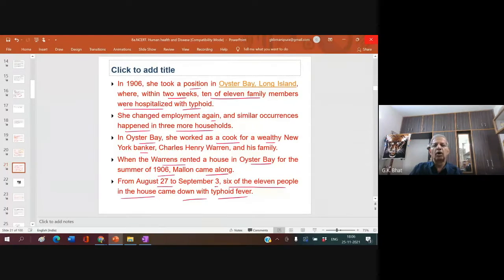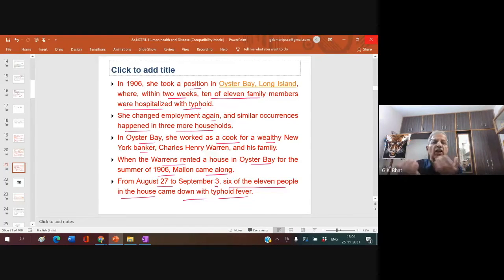Wherever she used to work, she used to pass on typhoid. You know what used to happen? Navya, she never used to wash her hands properly. After cleaning, she used to come out and she used to cook. Understood? Did you get my point? It is not that she is passing this typhoid intentionally. She never used to keep her hands clean. Understood?